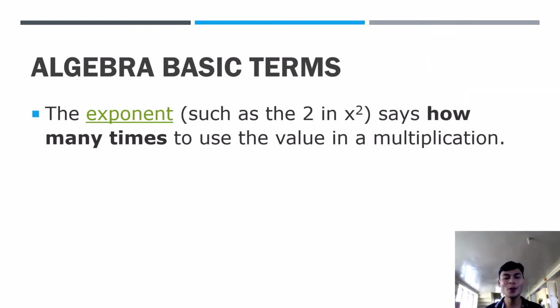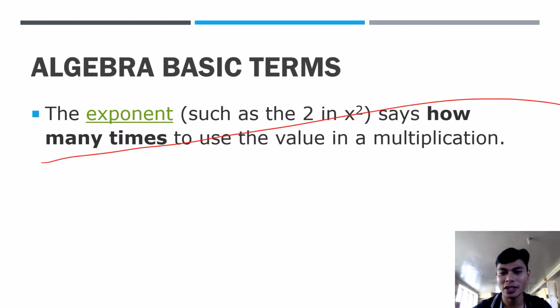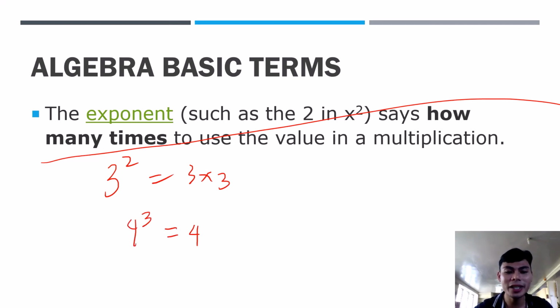Okay. An exponent. Okay, I will just review. The concept of exponent is just, it says how many times to use the value in a multiplication. So example, 3 squared, ay 3 times 3. 4 cubed, 4 times 4 times 4. No, that's the use of an exponent. So it says how many times will we multiply the base. Base po ito ang i-multiply natin. So this is the exponent.